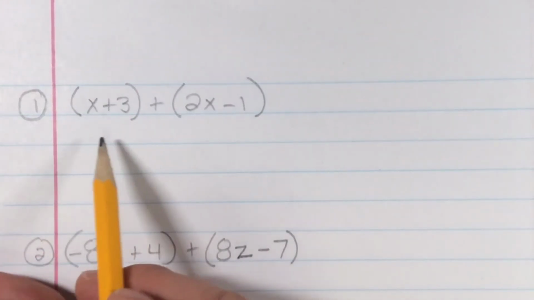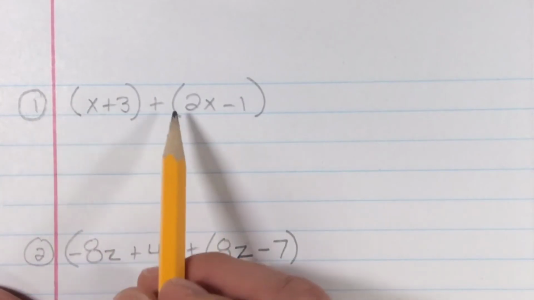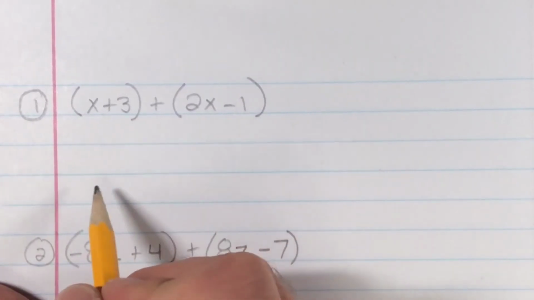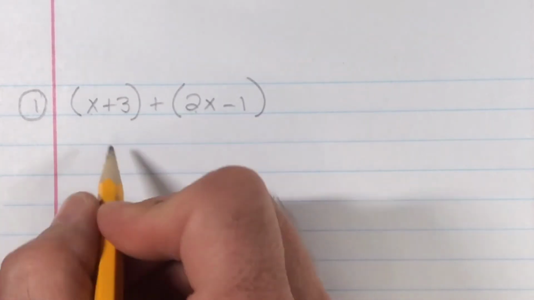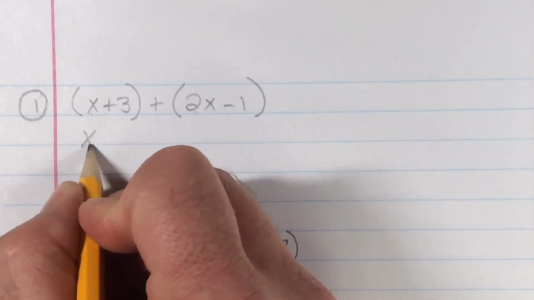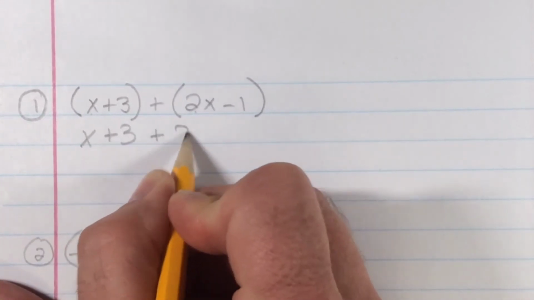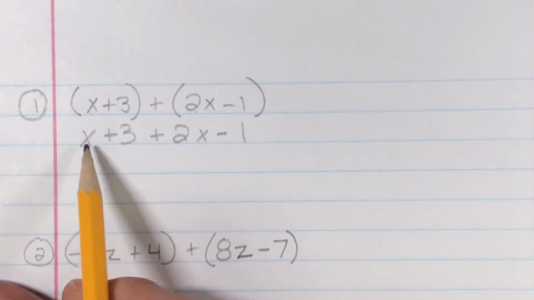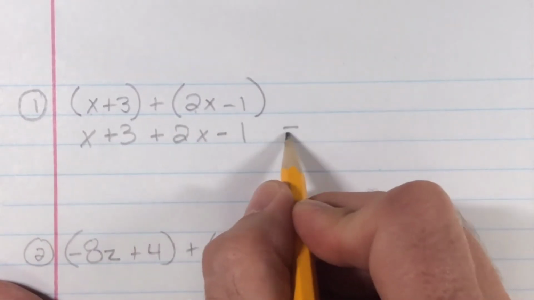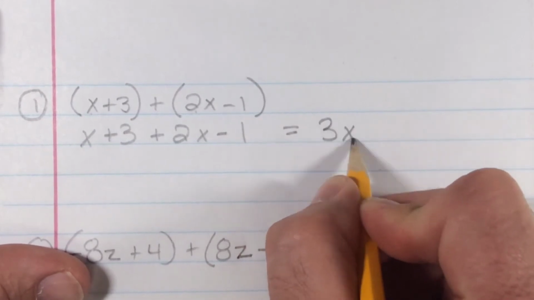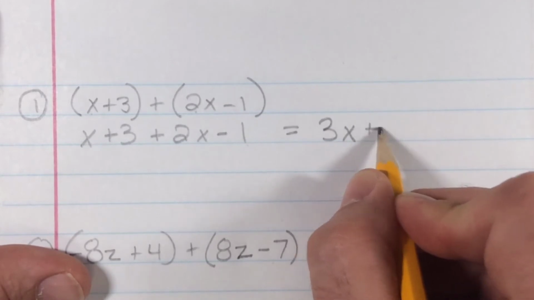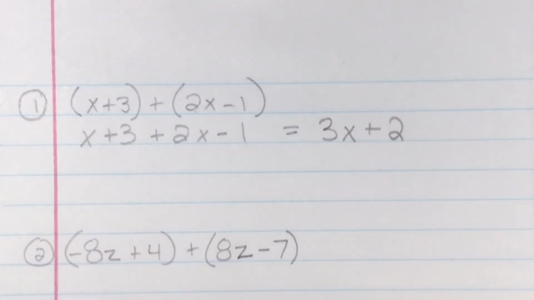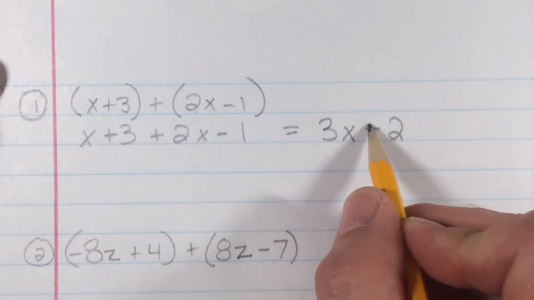Okay, so for number 1, no distributive property needed here, so I can just combine like terms. So I have an x and a 2x, or if you want to rewrite it, let's rewrite it with no parentheses. It would just be x plus 3 plus 2x minus 1. Now I have an x and a 2x, which gives me, obviously, 3x. Same sign, add and keep. A 3 and a negative 1, which will give me a positive 2. So 3x minus 2. I mean 3x plus 2.